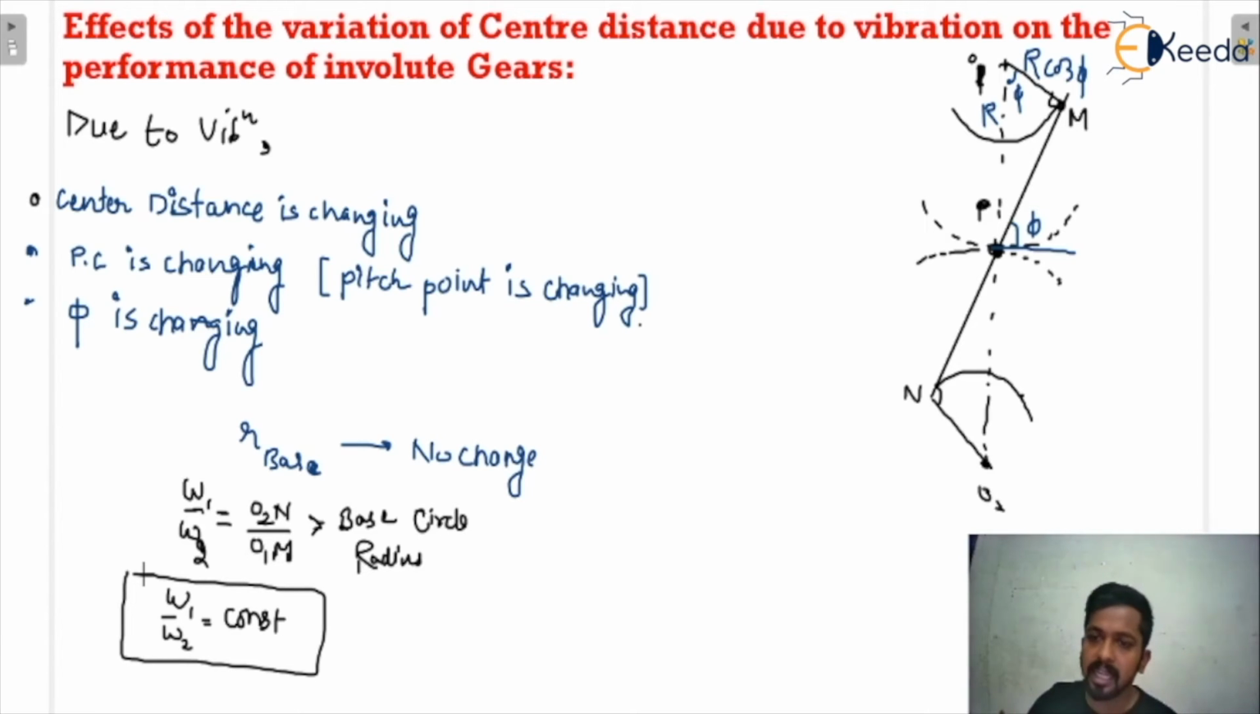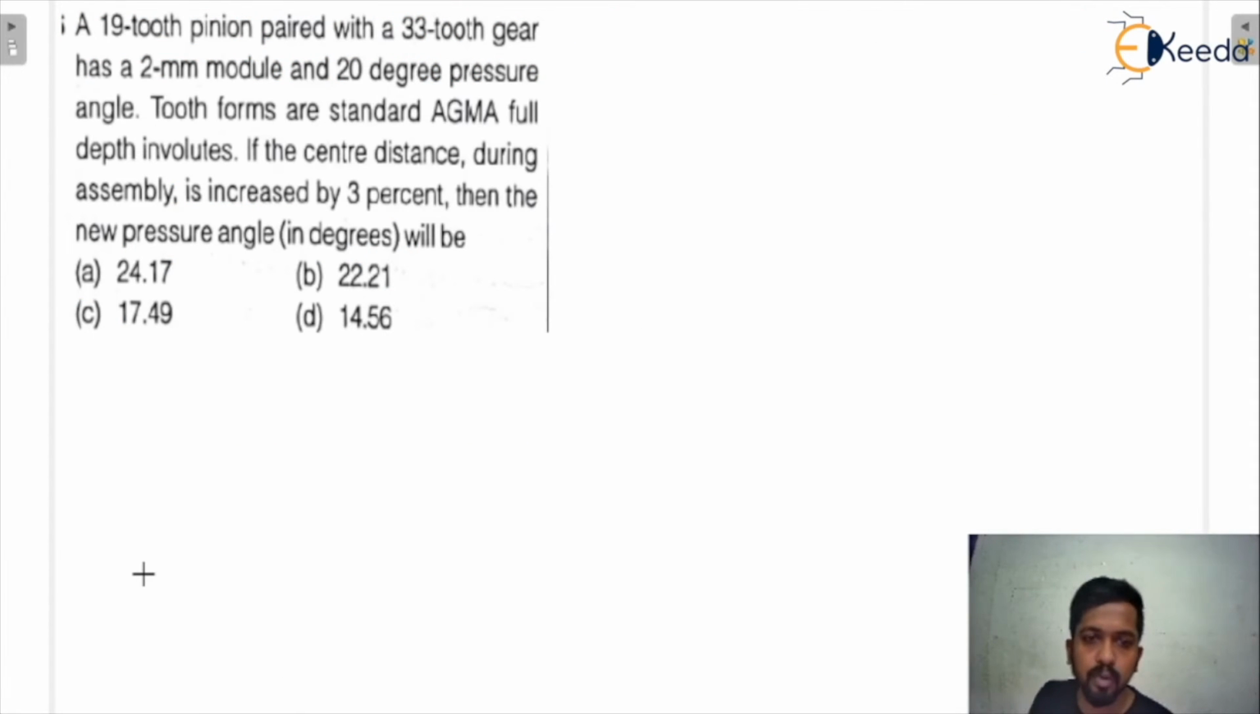Center distance is changing and the pitch circle is changing. Due to the pitch circle, the pitch point is changed. Due to the pitch point changing, that means phi is changing, but the base circle radius is not going to change anyhow. And if the base circle is not going to change, the velocity ratio will remain constant. Now we will do questions on the effect of the variations. It would be easy to understand.